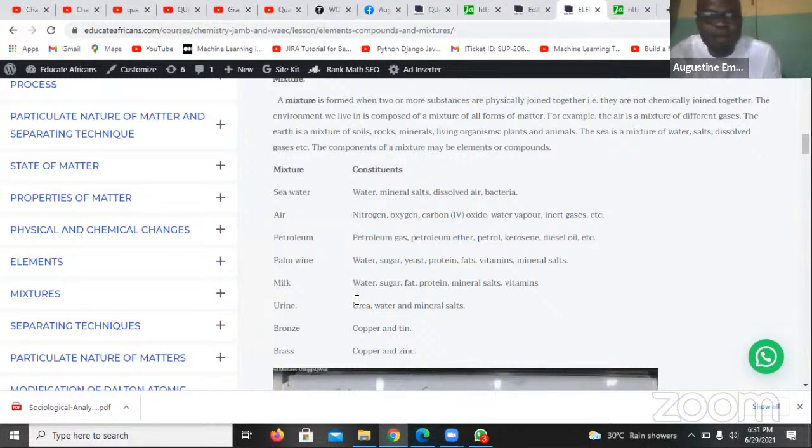Then we'll talk about palm wine, which has water, sugar, yeast, protein, fats, vitamins, mineral salts. You see, palm wine is also having good things. It's having protein, it's having fats. Wow, I don't wonder why people are always taking palm wine. It has good things as well.